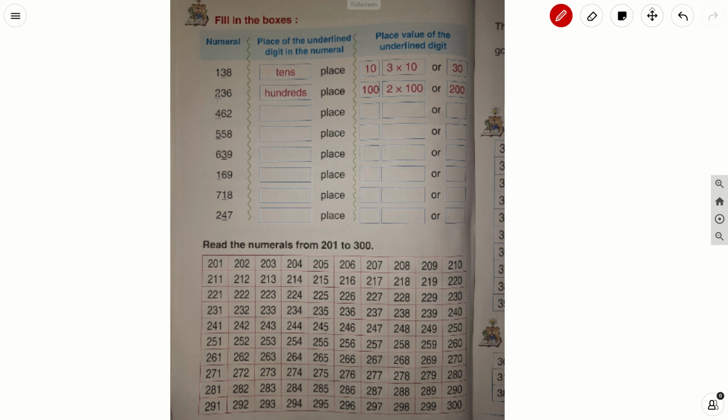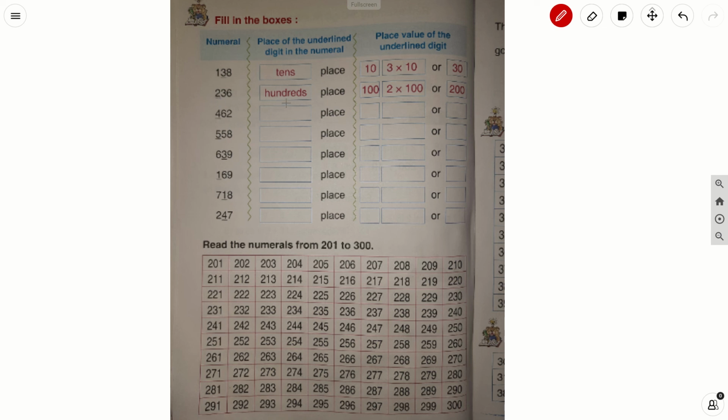Now the next number is 236. They have underlined 2. 2 is in which place? 2 is in the hundreds place.